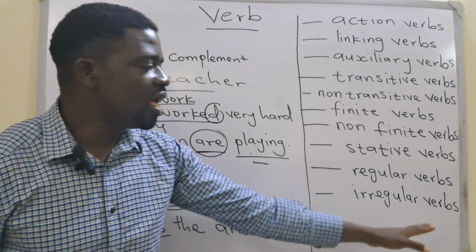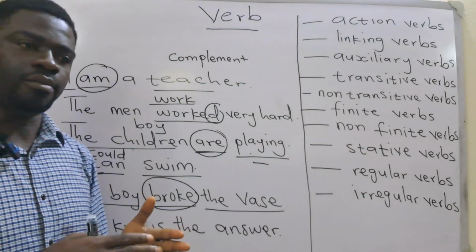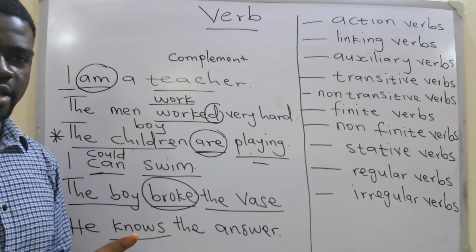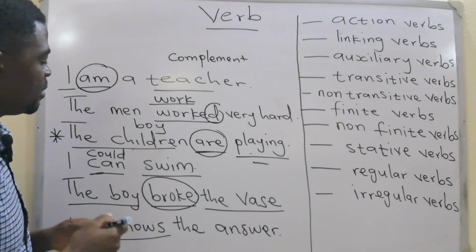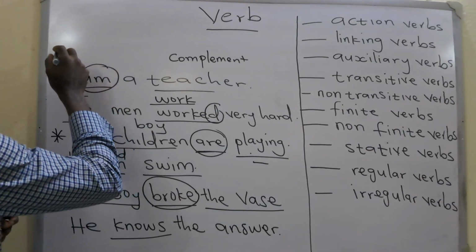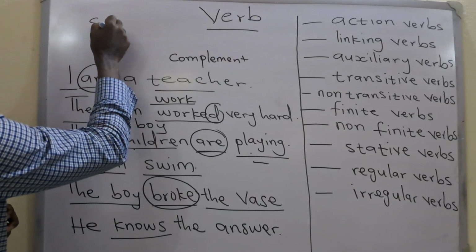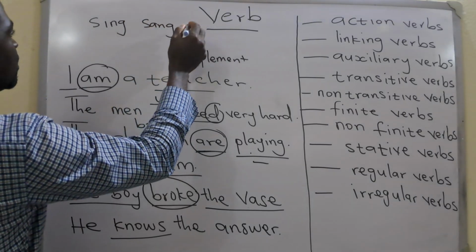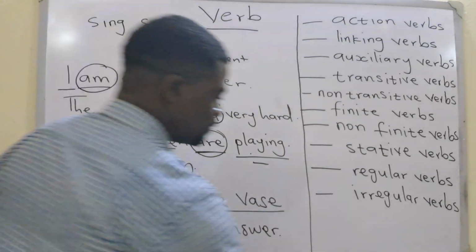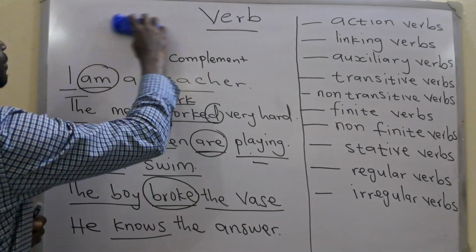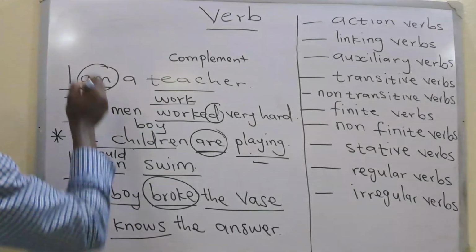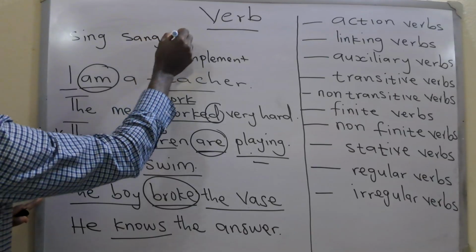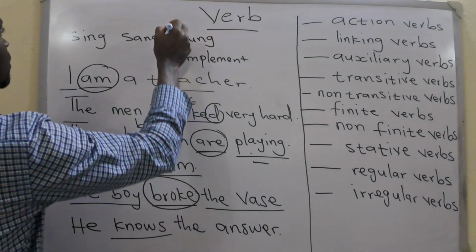The irregular verbs are those verbs that have a different form. The past tense and the participle are formed differently. For example, if we have sing, sang, and sung.